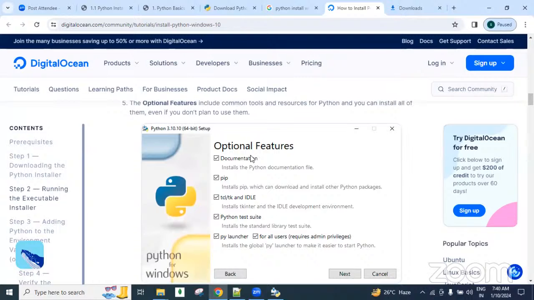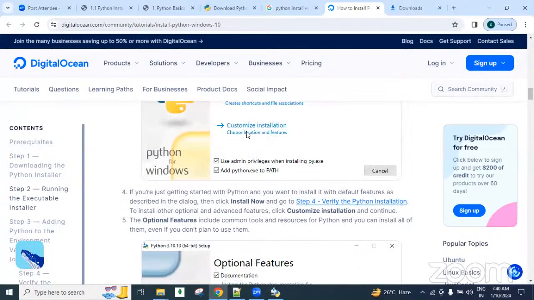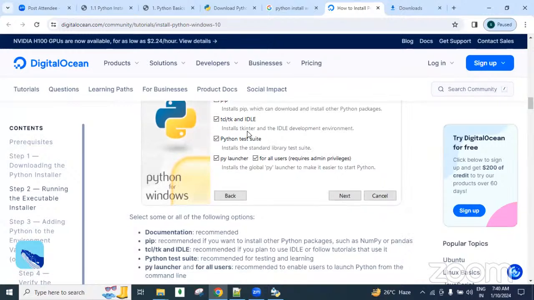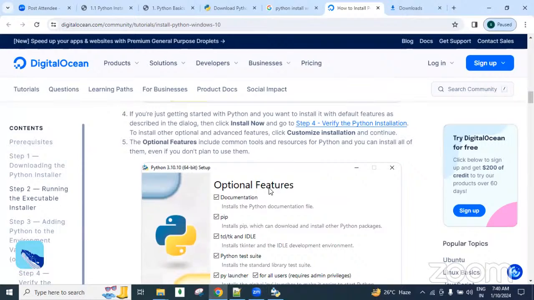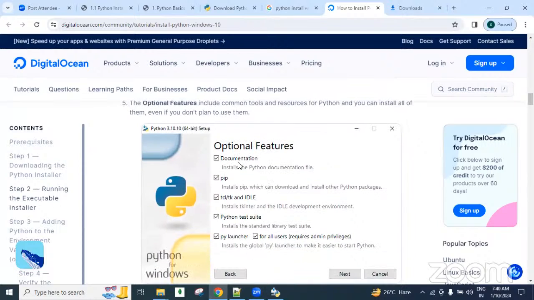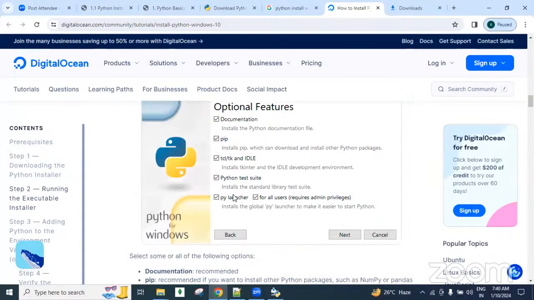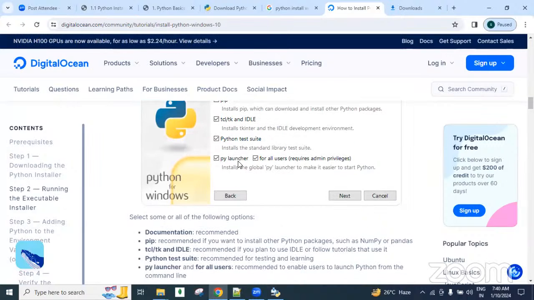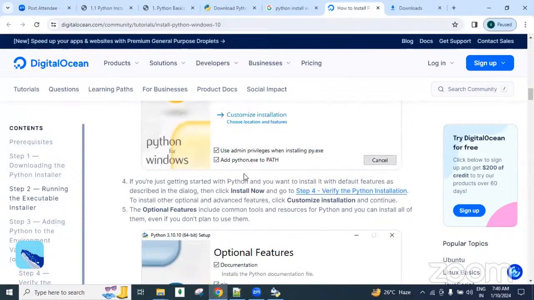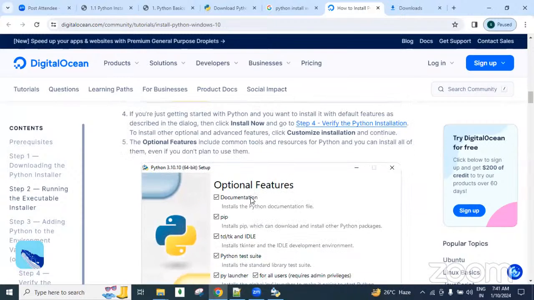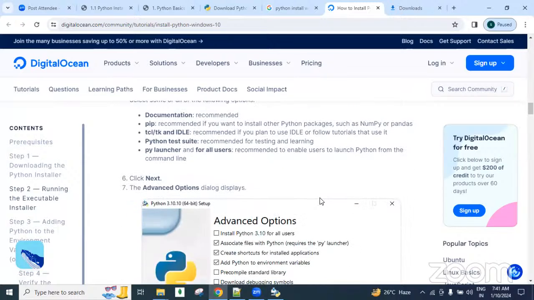Next, if you are selecting this custom location, guys, then all these features you need to select, whatever you want. Okay. So these are the optional features here, guys. Documentation, do you want it or not? Pip command, do you want it or not? Okay. Idle tool, do you want it or not? Python test suite, py launcher, all of these are internally there, guys. So what you want, what you don't want, you need to select, guys. Okay. About each one here, information is there. You can check it. Simply, there is no need to focus on all these things. This default one you can install, guys. Okay, and then follow the next, guys.